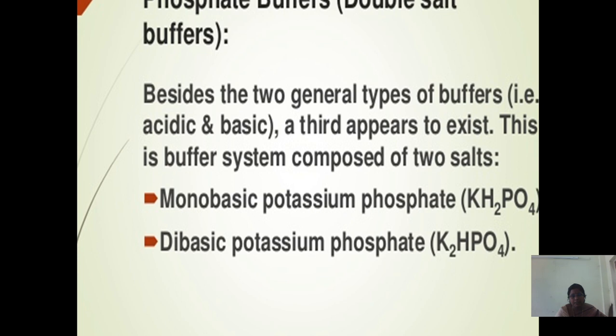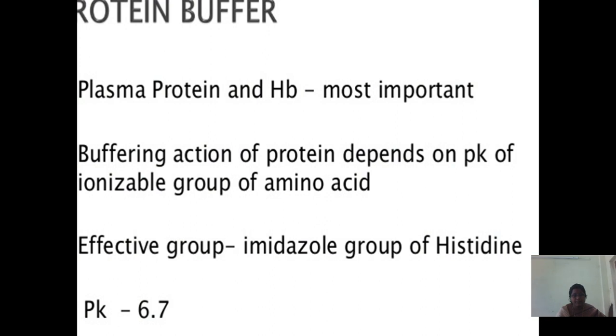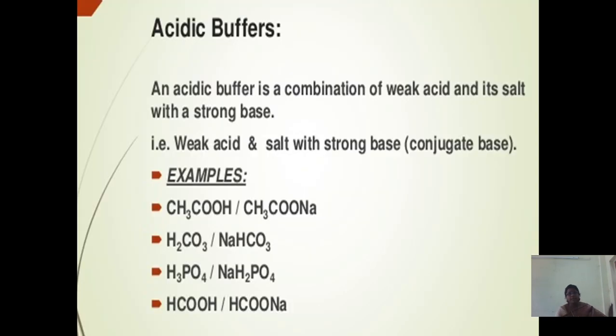Besides the general types of buffer, that is acidic and basic buffer, the third buffer that appears is the phosphate buffer system, composed of two salts, monobasic potassium phosphate and dibasic potassium phosphate. Next comes protein buffer. Plasma protein and hemoglobin are most important. Buffering action of protein depends on pK of ionizable group of amino acid. Effective group is imidazole group of histidine. pK is 6.7.